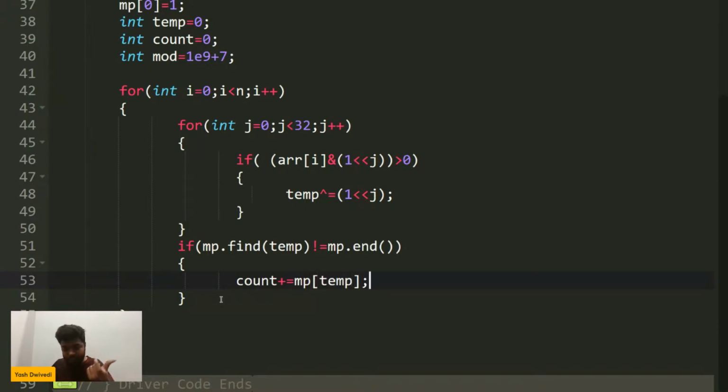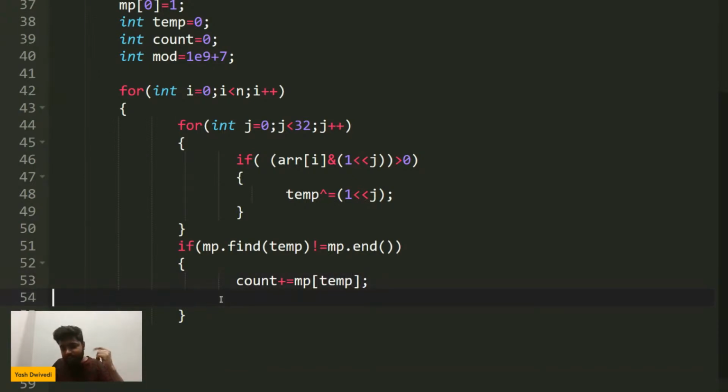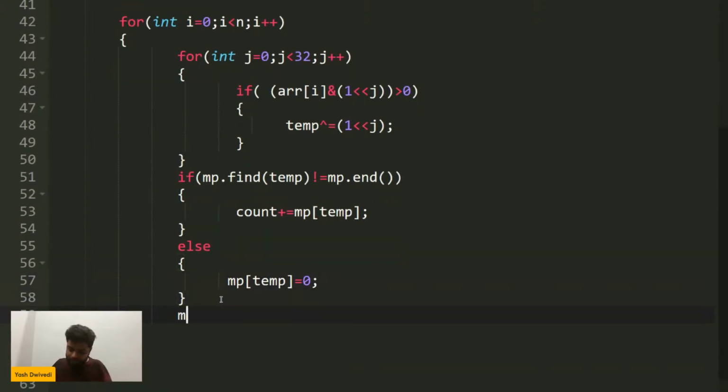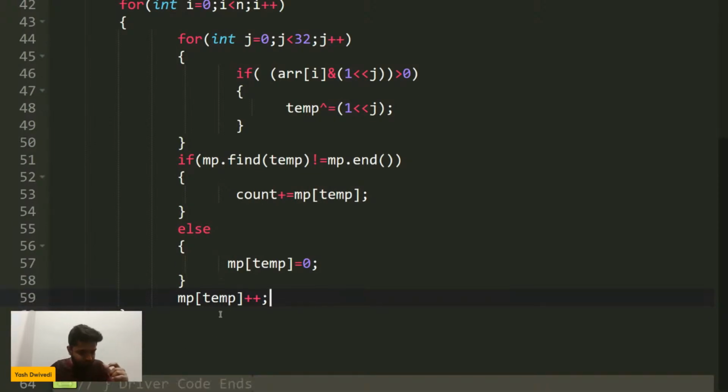Please write zero sum subarray if you are clear. Like that, there also we use a similar kind of logic. So here also we are doing a similar kind of thing. Otherwise, if a particular element is coming for the first time, I will put it inside the map, and after that, if it comes for the second time, its frequency would be increased. That is what we will be doing at each and every step.